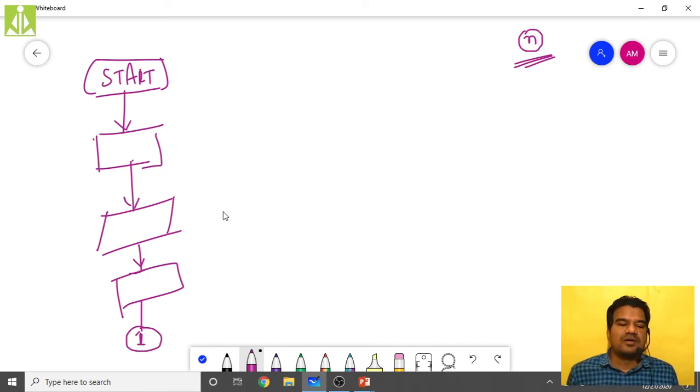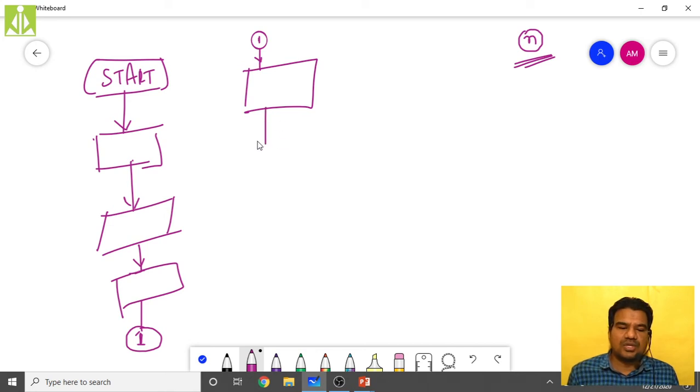Now I have to go to the top of the page and put that same connector 1, and start designing the flow chart once again. This will show the continuity inside my flow chart. Again, I am reaching the end of the page and I don't have any further to go.